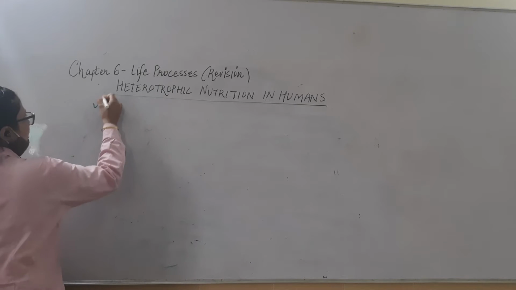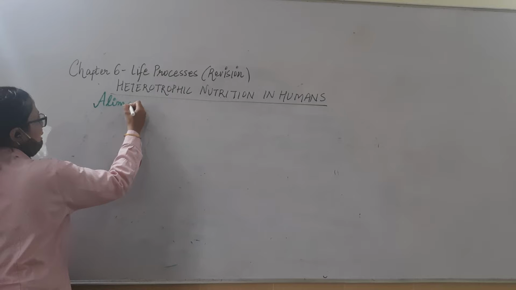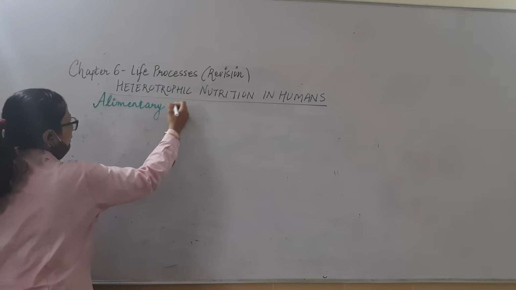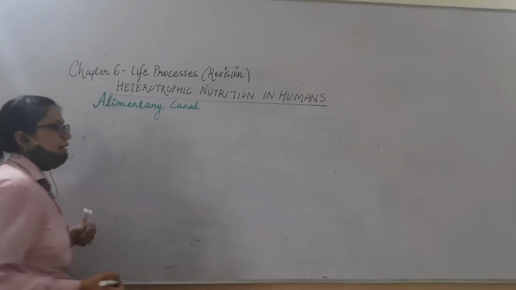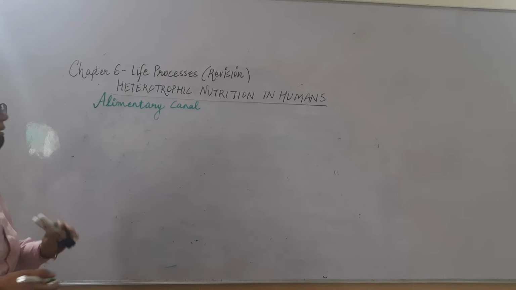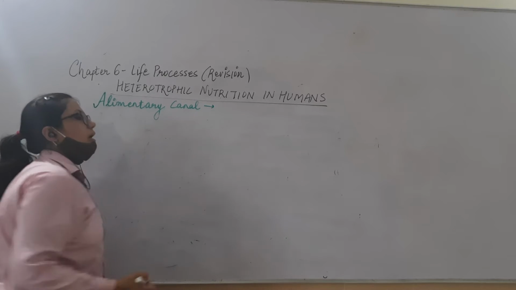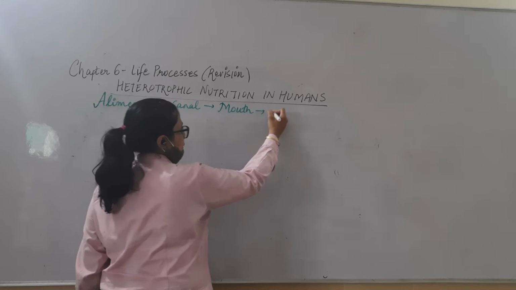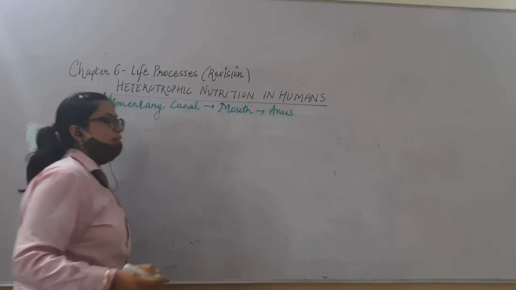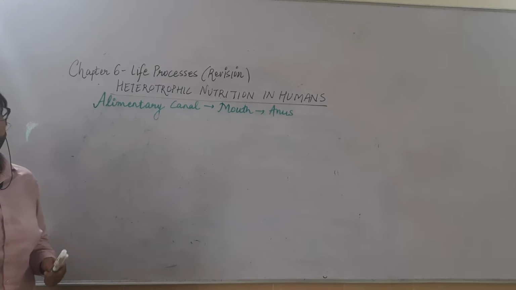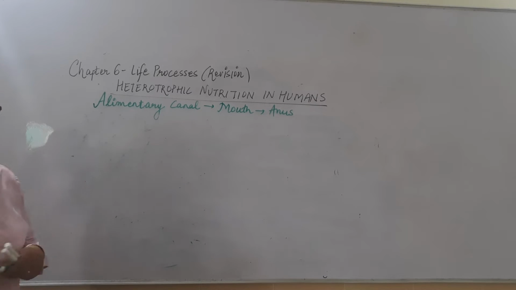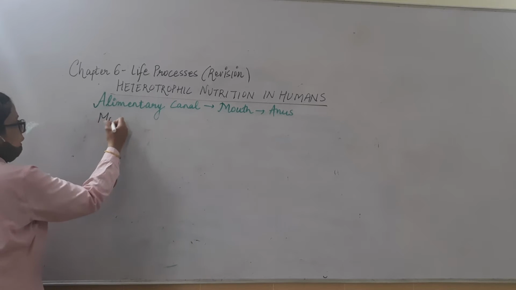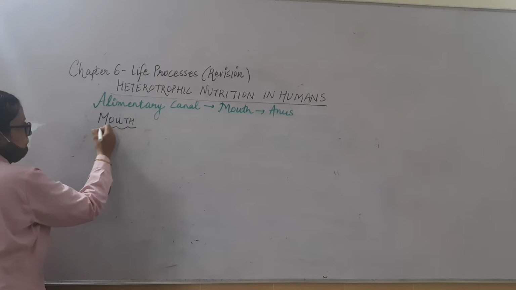Before we understand what all things are being digested, we should be very clear that the human digestive tract is called the alimentary canal, which is a long tube that extends from mouth to anus. This long tubular structure, the digestive tract in humans, is referred to as the alimentary canal. It starts with the mouth. So let us first see what is present in the mouth.